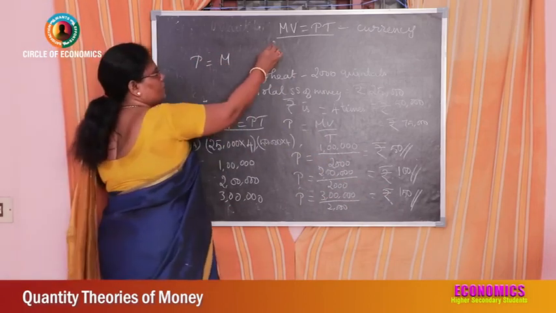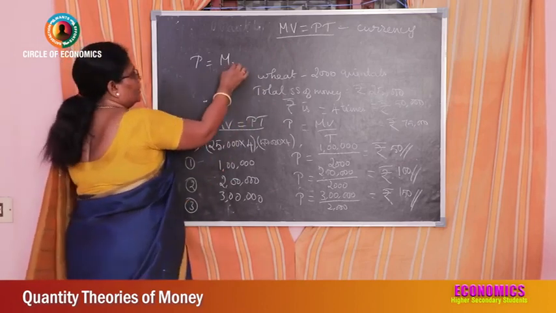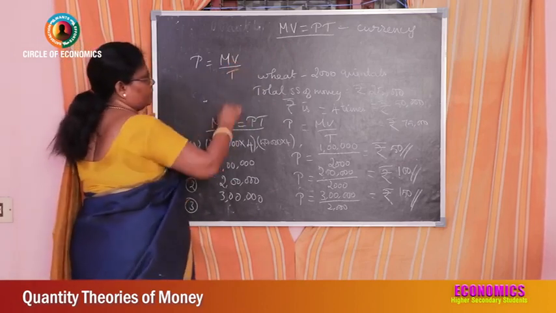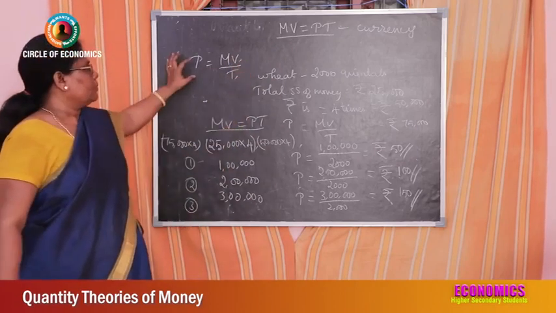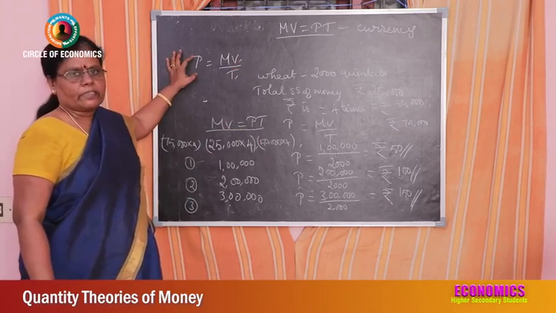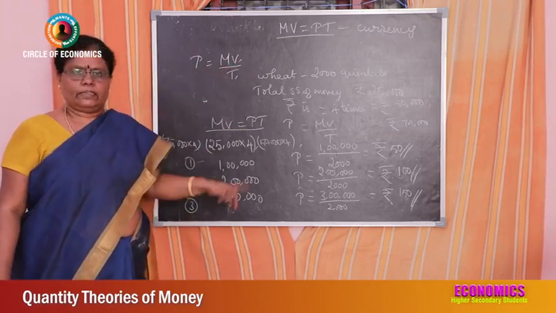So from this equation MV is equal to PT, we can find out P is equal to MV by T, isn't it? When V and T remain constant, then the price of any commodity is equal to the quantity of money supplied in the economy.